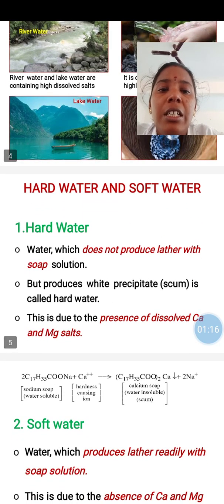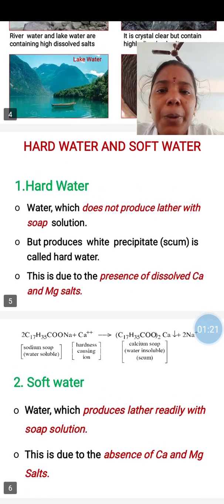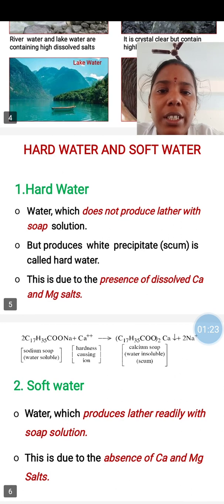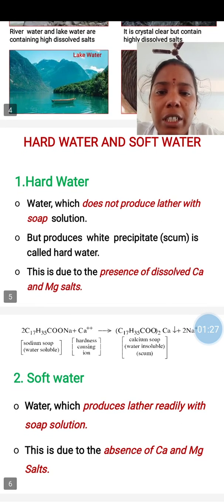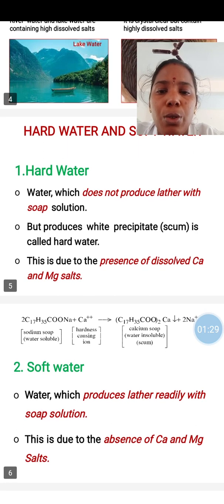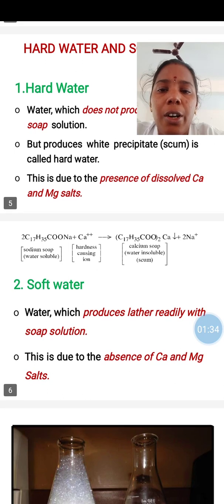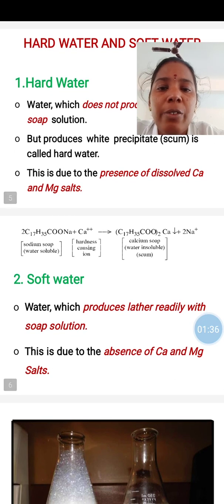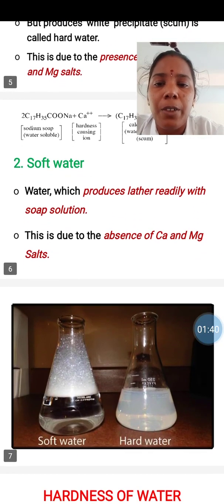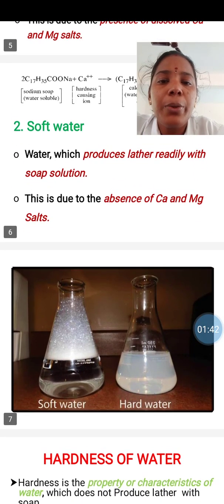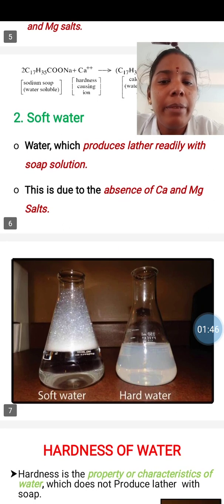According to the presence or absence of calcium and magnesium salts, water can be classified into two types. One is hard water, the second one is soft water. Hard water is water which does not produce lather with soap solution, but it produces a white precipitate, scum. This is due to the presence of calcium and magnesium salts. And soft water produces lather readily with soap solution. This is due to the absence of calcium and magnesium salts.